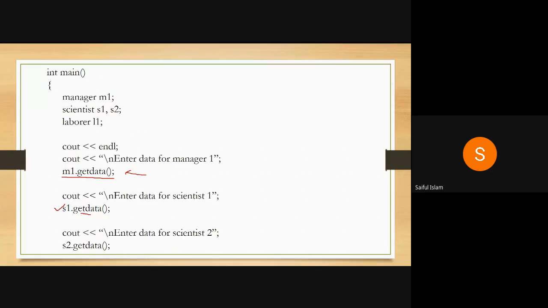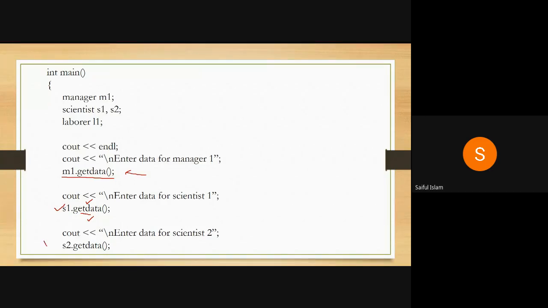Overridden function, overridden in a derived class, because it's defined in a base class. And here I am entering this value. So within this function, I will be calling employee data, then entering scientist data, and then the educational data of a scientist. So this way we will be updating the value here.